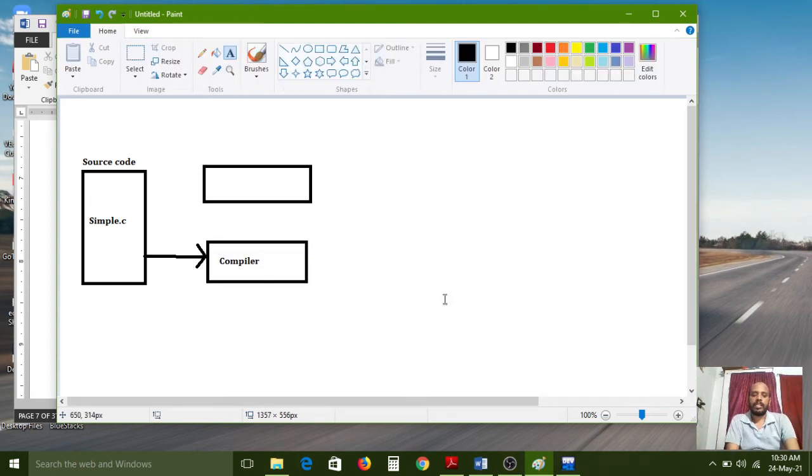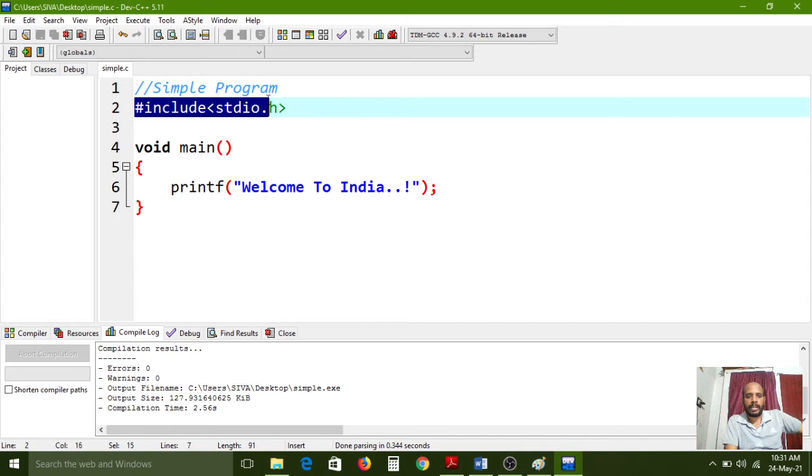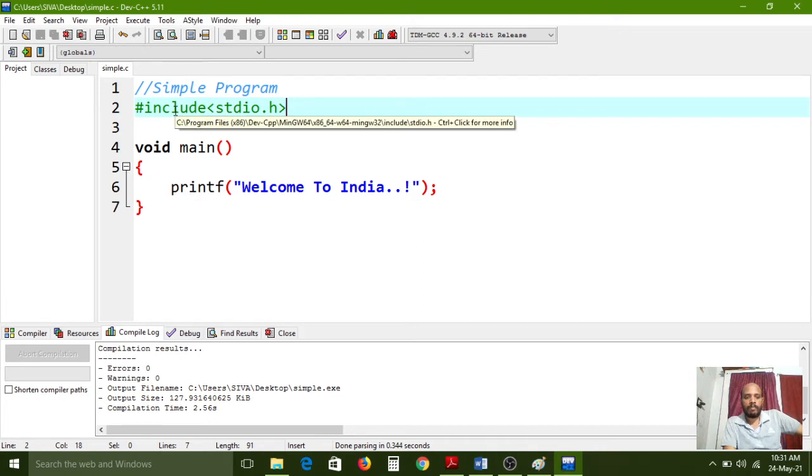What is the compiler's functionality actually? The compiler first checks the entire source code, reading the program line by line. If it finds any preprocessing directive while checking, then it will not compile immediately. Before compiling, it checks the entire code, and then this entire code is transferred to the preprocessor.